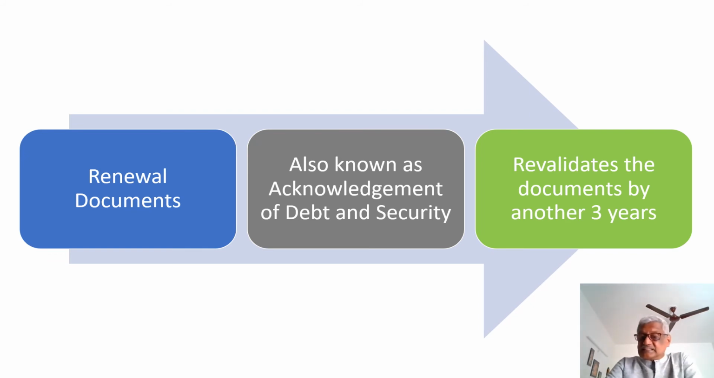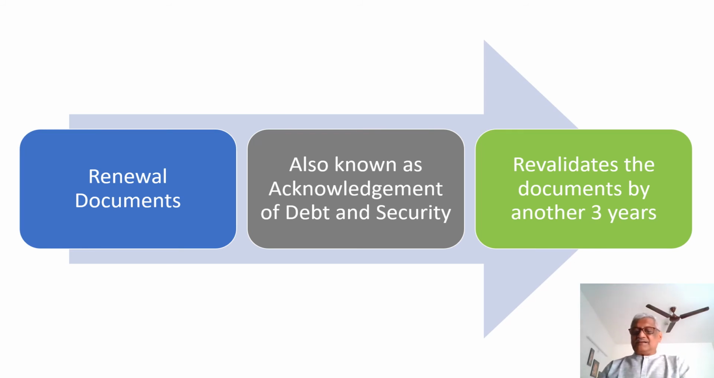The renewal documents are also called acknowledgement of debt and security. By this, it means by executing the renewal document, the borrowers and guarantors acknowledge the debt, the liability to the bank, and they also acknowledge the security which they have given to the bank. The obtention of acknowledgement of debt and security or the renewal document revalidates the document by another 3 years.